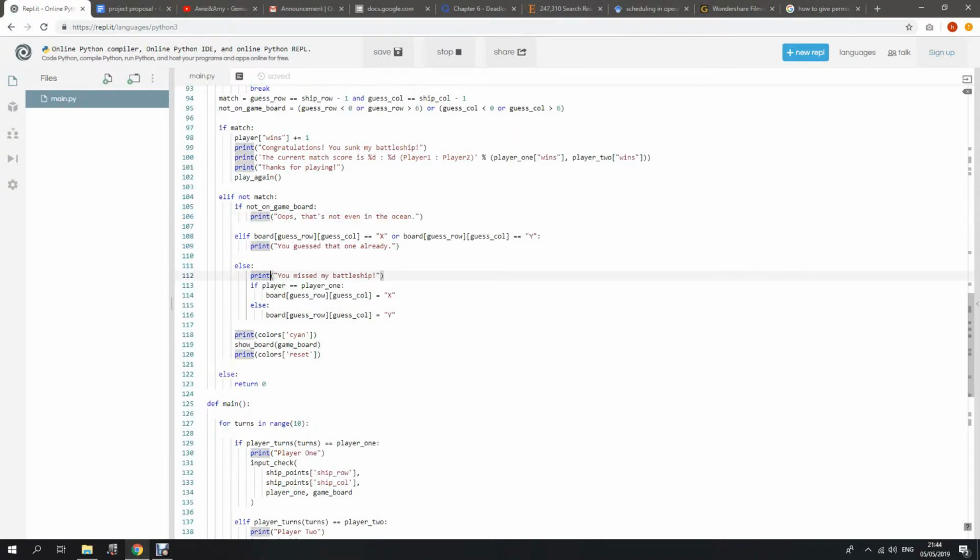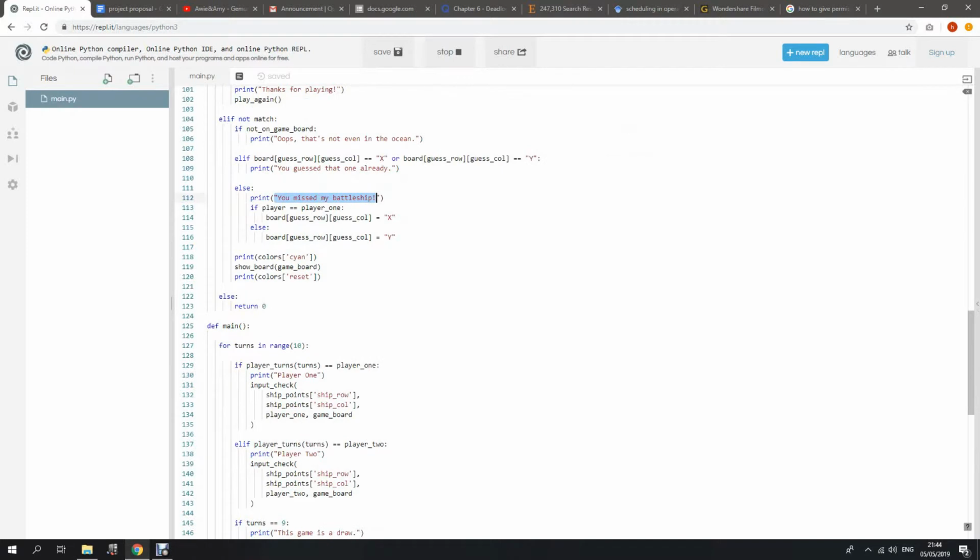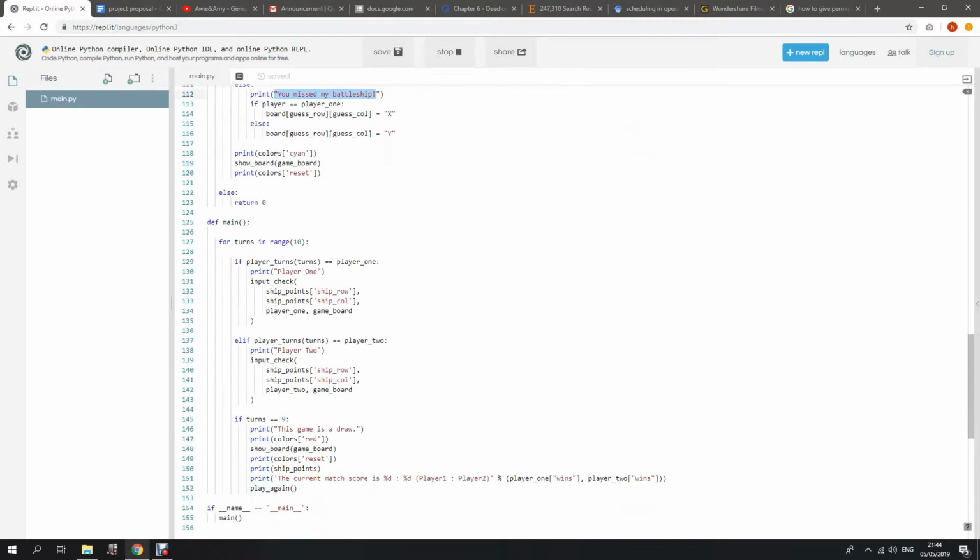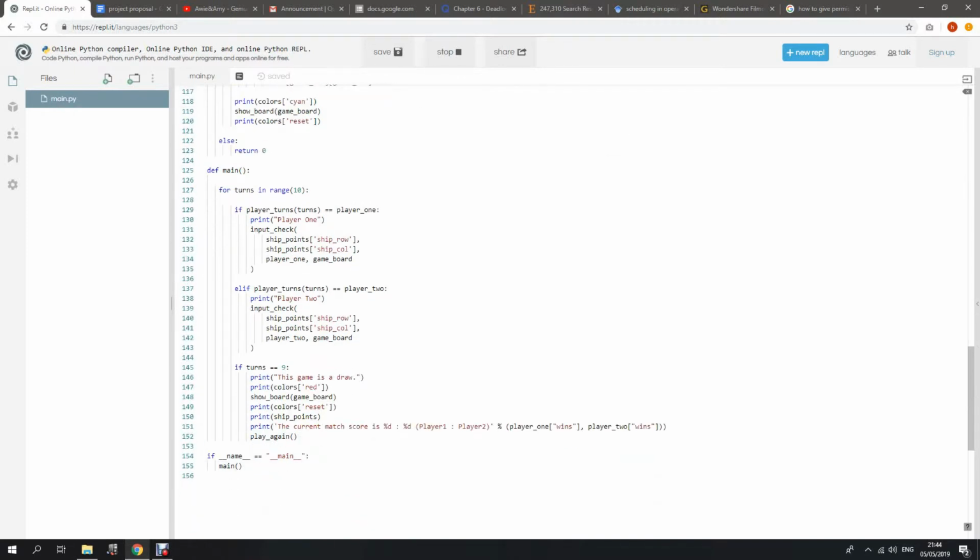This is when the player guesses wrongly about where the ships are. Okay. Player one, player two. Player one is starting. So player one will enter the number of row and the column. This is for player number two.